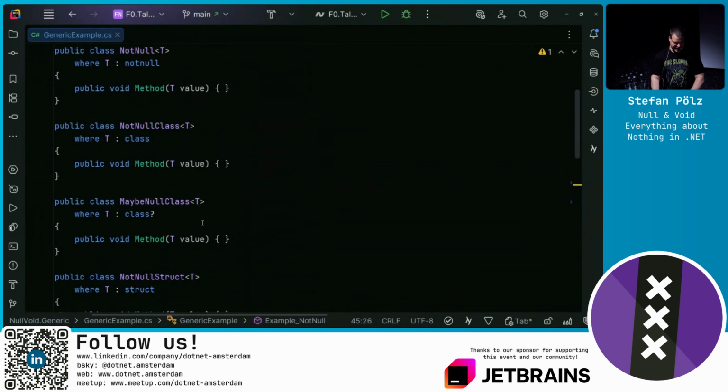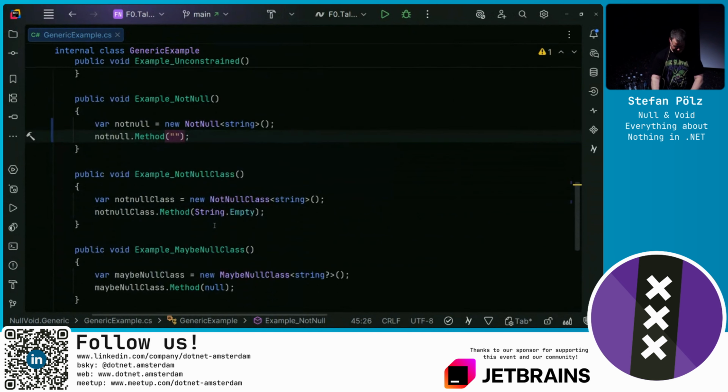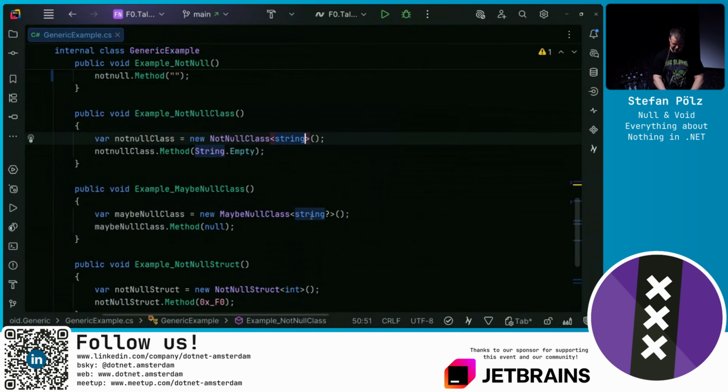When it comes to classes, when we constrain against a class, that's basically allowing any reference type. When we say just class, this means a non-nullable class, not annotated. When it says a class question mark, that means a nullable reference type, annotated. So with the not null class, we cannot use a question mark.